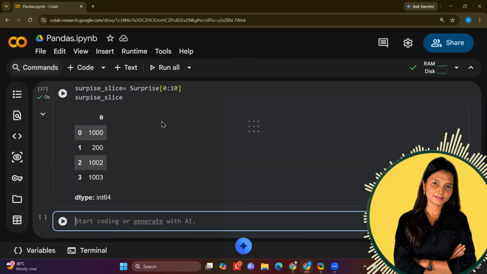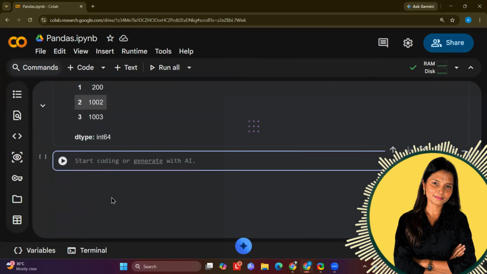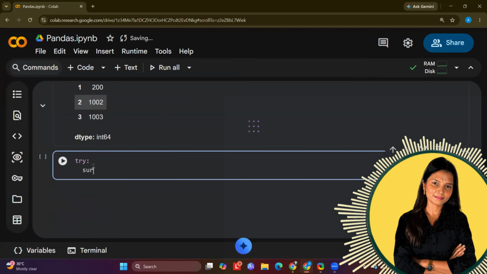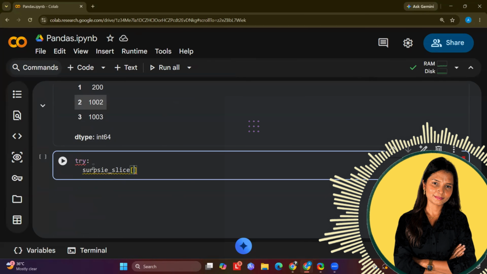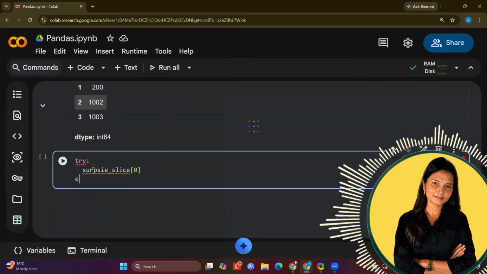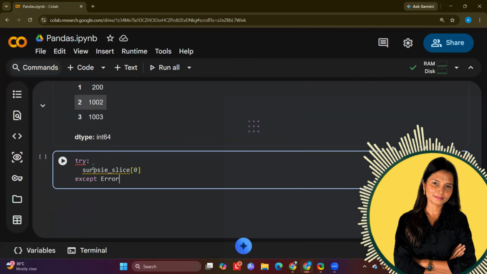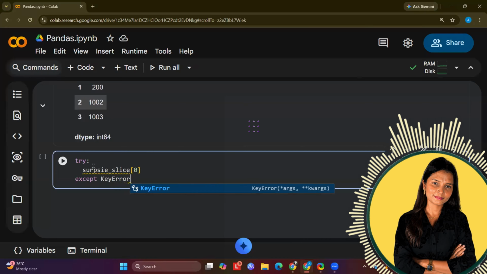Let's say I'm using the same variable, but I'm intentionally trying to generate an error. Let's say I write the wrong error for now, which will obviously generate a NameError, but now I'm writing KeyError as E. Now I will write print and smoothly handle this error. I hope you know about try and except. Try and except is exception handling, which means we are handling the error in a smooth way.